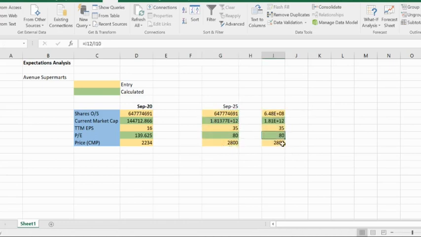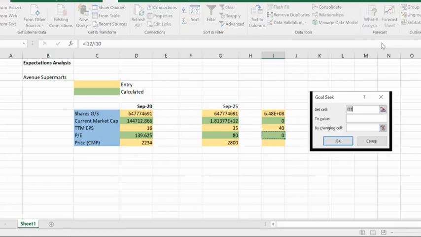So I'll remove this price. I'll do the same exercise that I did. This time I'll try to be a bit more optimistic, and I'll say that the EPS is going to be 40 instead of 35, which is very difficult. And price to earnings, I will try to keep the same, and we'll see what Excel throws up. So coming to the goal seek, set this value to 80 by changing the value of this.